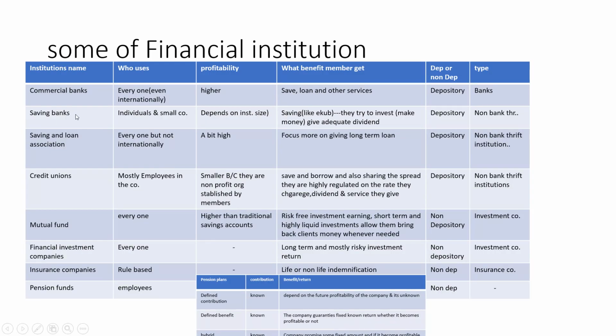Both of them have savings. However, this one has a loan. That means savings and loan associations promote both saving and giving loans. They offer both services. However, savings banks offer saving only. They do not lend you their money, but they promote saving only. They invest your money, and after investing it, they will try to give you an adequate return. So you cannot borrow from them.